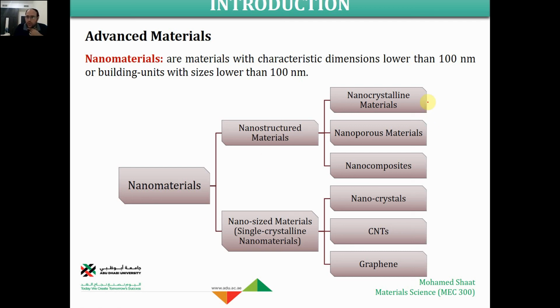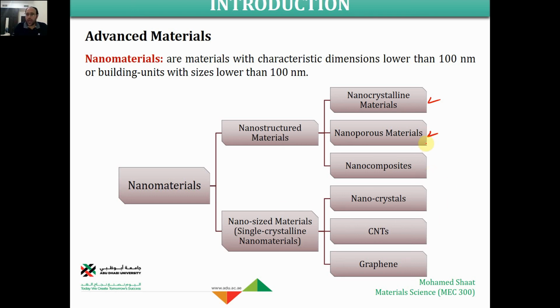Nanostructured materials include nanocrystalline materials. Nanocrystalline material is polycrystalline material, but the grain size became nano instead of micro. A conventional polycrystalline material, by nature, will be in the micro scale, with micro grain size. But using our technologies, we can refine this micro grain to be a nano grain. So in this case, we end up with a nanocrystalline material, which has better properties than the conventional polycrystalline material.